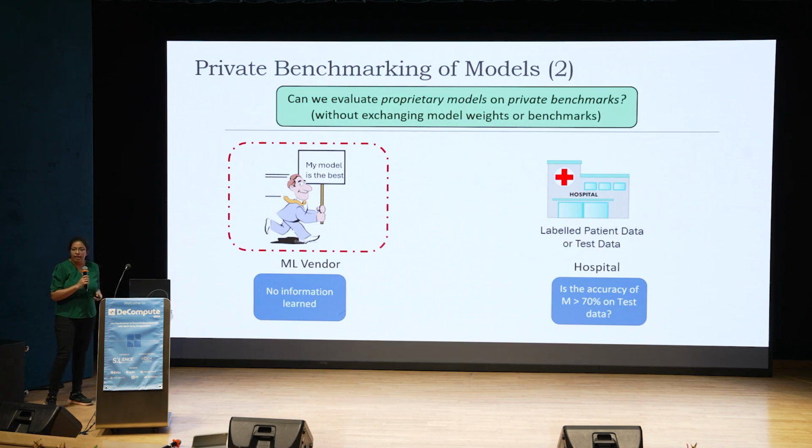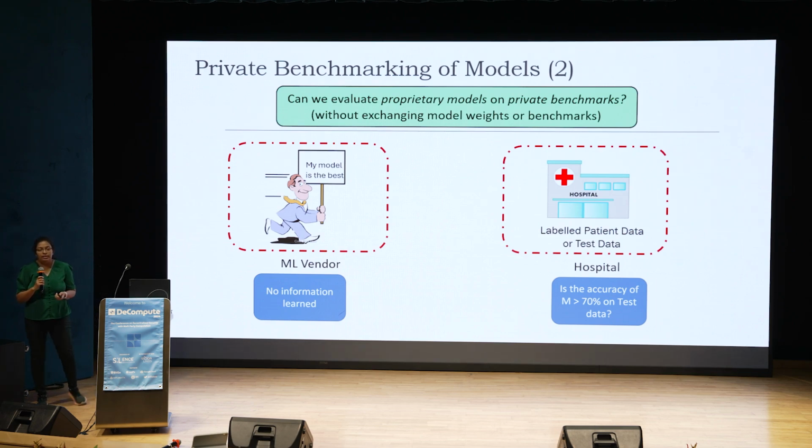Inspired by this is my second scenario of private benchmarking, which allows benchmarking of proprietary models on private datasets without revealing the model weights or the benchmarks to each other. So to address or to inspire this, let's say there is a hospital who wants to use machine learning for its patients. But before it commits monetarily to any ML provider, it wants to make sure that the model has good accuracy on its kind of patient data. And for this, let's say it has a small amount of patient data which is labeled and can be used as test data for this testing. However, this test data cannot be given to the model publisher to avoid contamination.